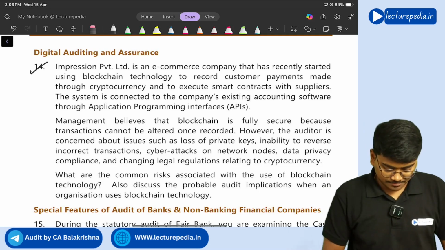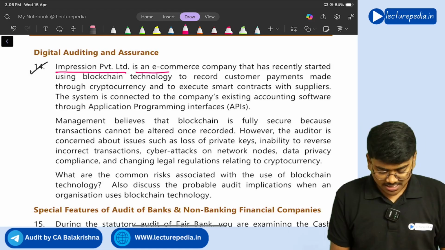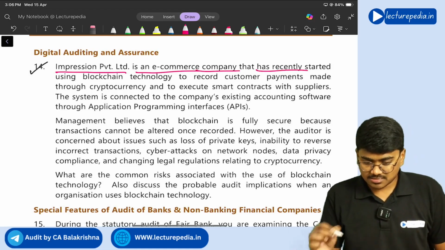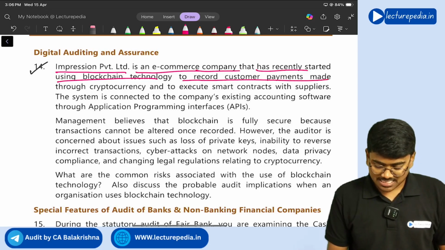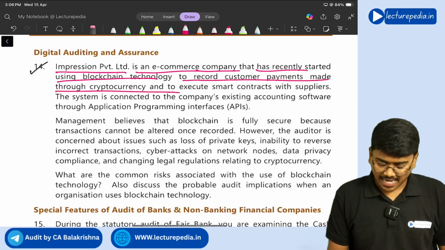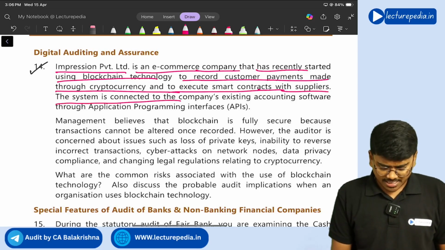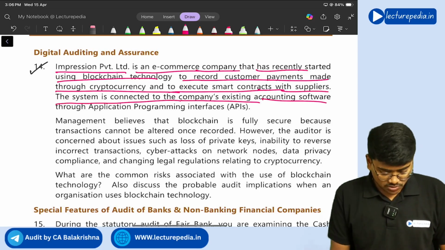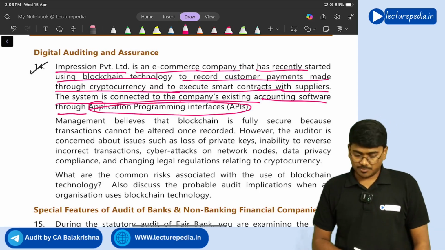Next, question number 14. Impressions Private Limited is an e-commerce company that has recently started using blockchain technology to record customer payments made through cryptocurrency and to execute smart contracts with suppliers. The system is connected to the company's existing accounting software through application programming interface, API.